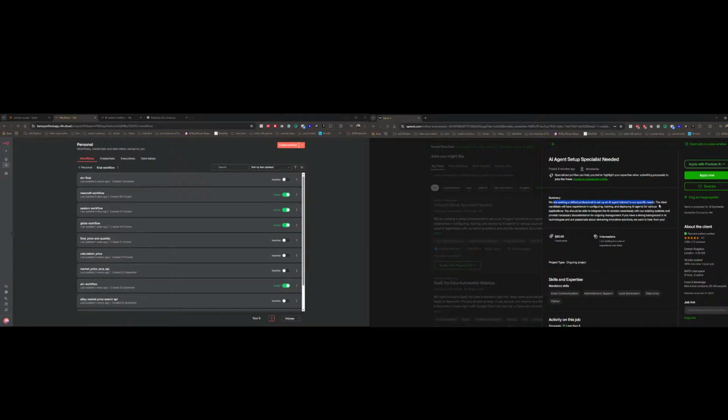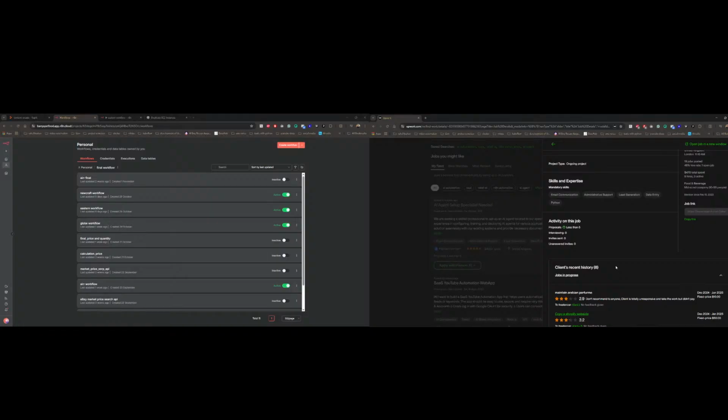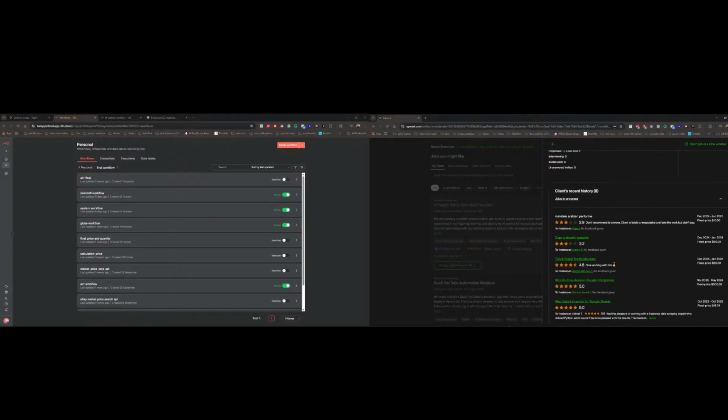Cool, but the budget is too low. The ideal candidate will have experience in computer training, blah blah blah. You should be able to integrate AI solutions with the existing solution. Actually, I can do all those things, but one review says don't recommend to anyone, the client is totally unresponsive and took the work but didn't pay. Wow.